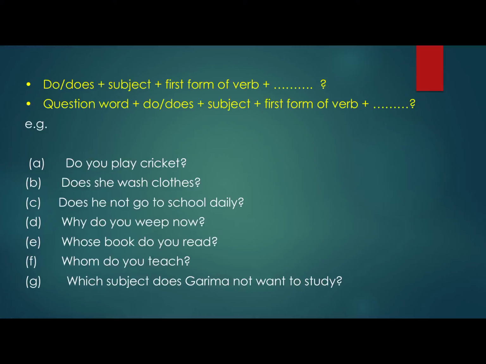And then WH questions: why do you weep now? Whose book do you read? Whom do you teach? And which subject does Garima not want to study? So, again they are followed by the first form of the verb. Remember, whenever we are making interrogative sentences, we do not use s or es. In that case, we use do or does.